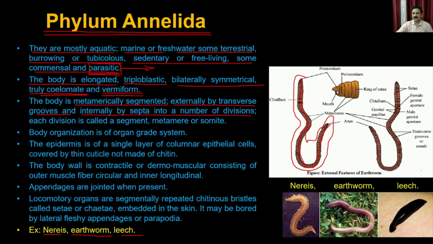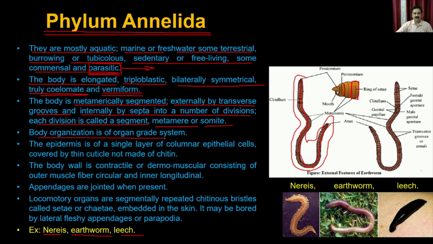So what you see here is that the animal is divided into segments, and these are the true segments, which are divided from outside with the help of the transverse grooves, and internally by the septa. So these are the individual blocks which make up the body of the earthworm, and each division is called a segment, metamere, or somite.